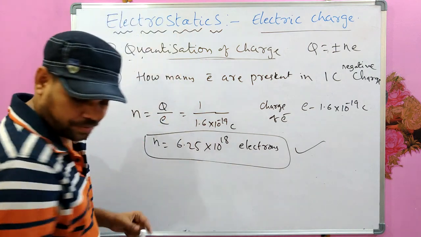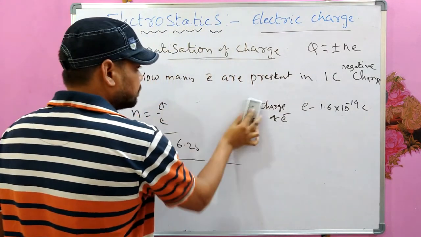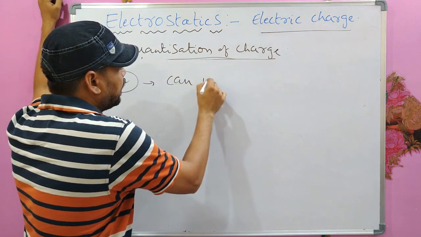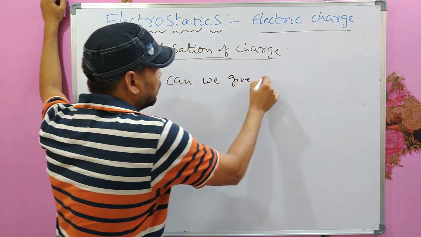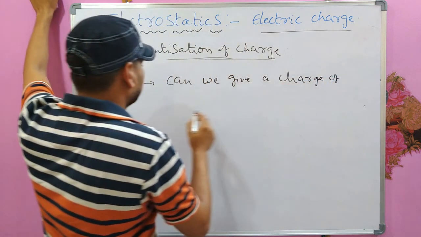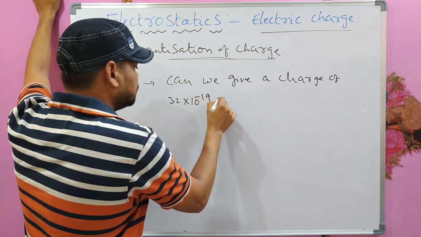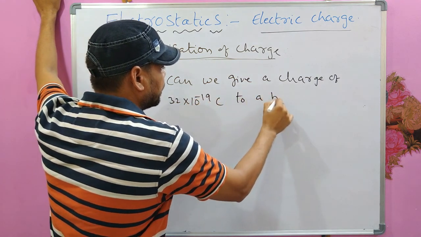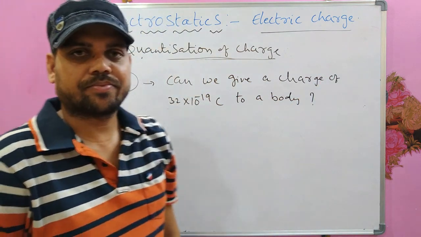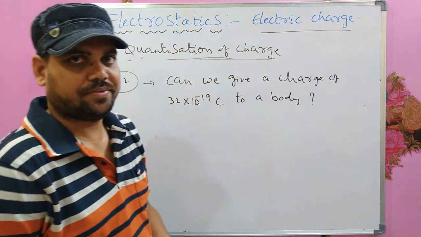Okay, the second problem, question number 2: can we give a charge of 32 into 10 to the power of minus 19 coulomb to a body? Can we give this much charge? Let us find the answer.